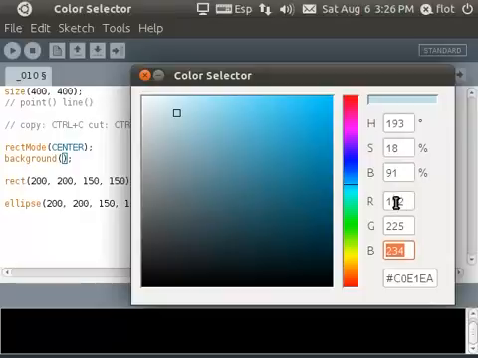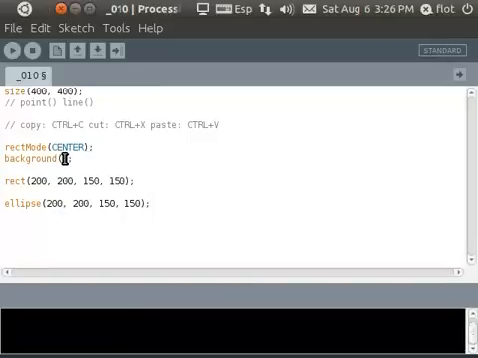So we could memorize these numbers, or we can just copy this code down here, and we use Ctrl-C. I press the keys Ctrl-C to copy this color. And then I close the window and I can paste it here. Why this strange notation? Well, there are some different ways to tell the program about colors. One option was to enter in 3 numbers separated by comma. This is actually a hexadecimal code,